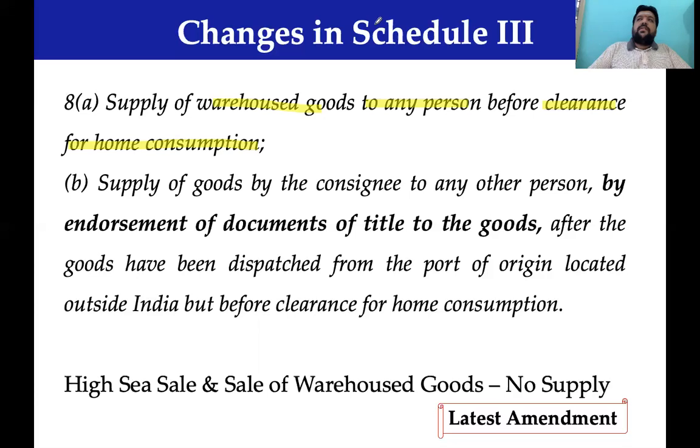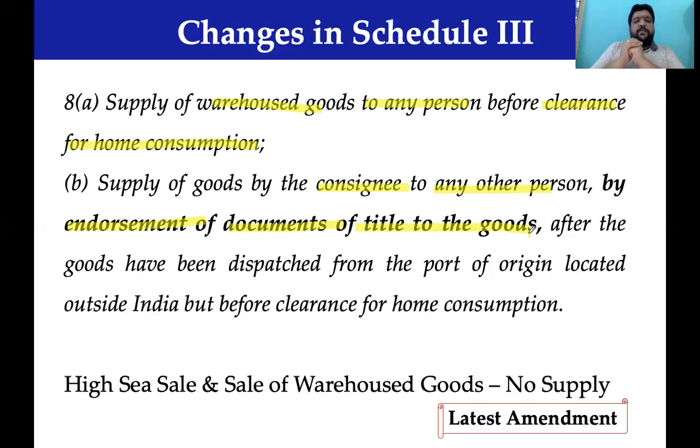Similarly, sometimes a company buys goods in a big bulk load, but may not be in a position to take delivery of so much goods, or is not in need of delivery of so much goods. What they do here is endorse the document, supply of goods by the consignee, to any other person by endorsement of document title to goods.